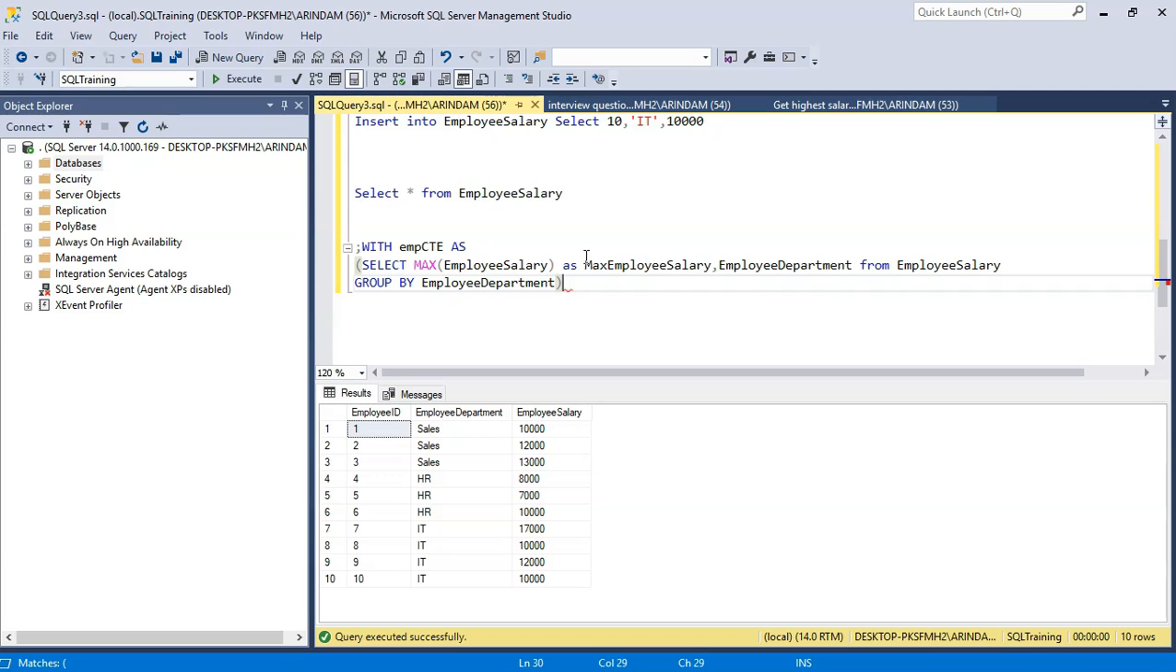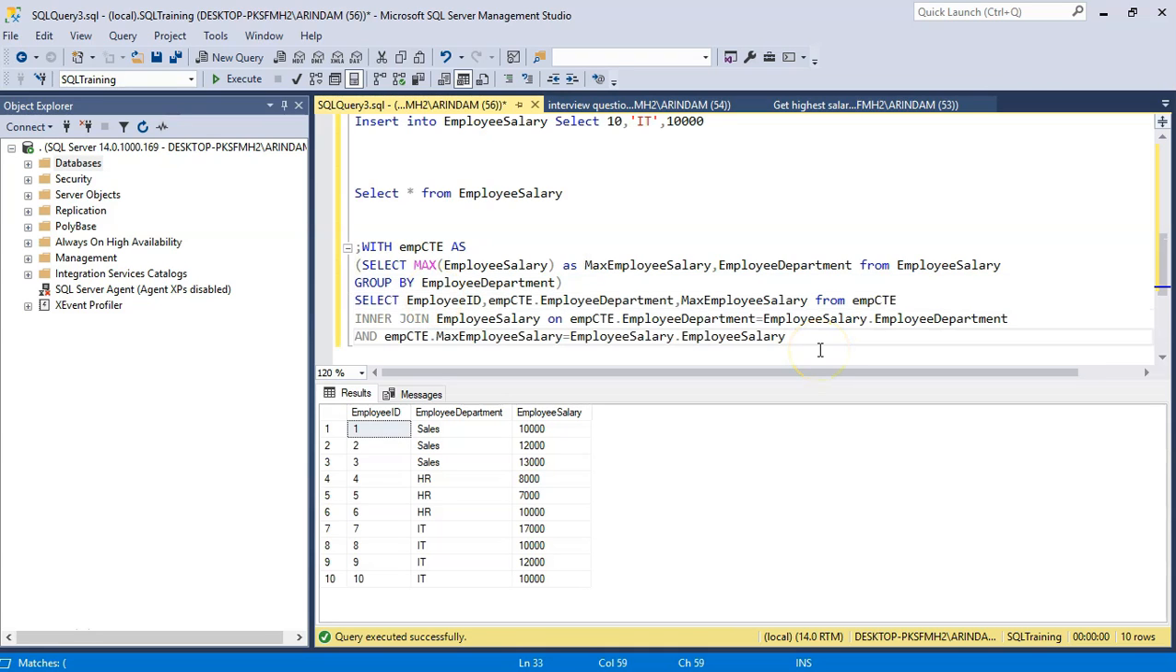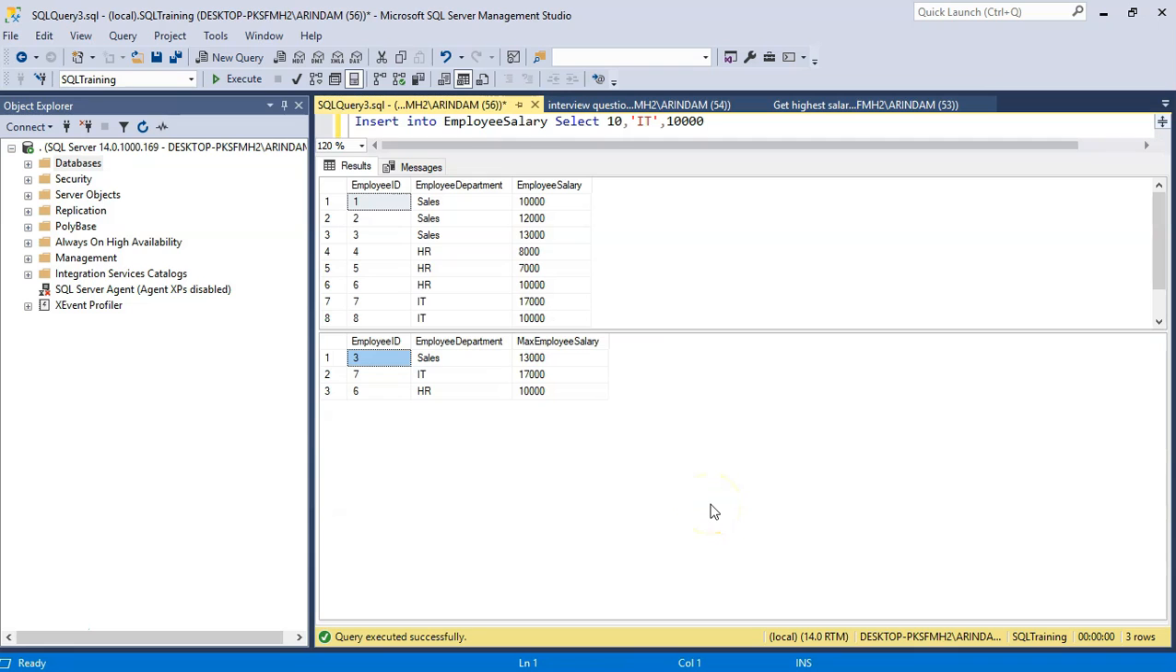Let's use this CTE with the employee salary table to get the details. Here I am joining CTE table with the employee salary table to get the employee ID, department and max salary. Now let's execute the query. Now you can see here we are getting the desired output.